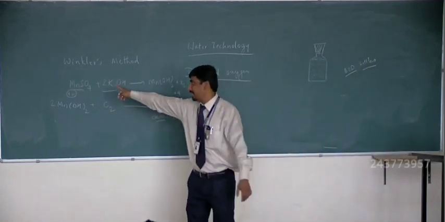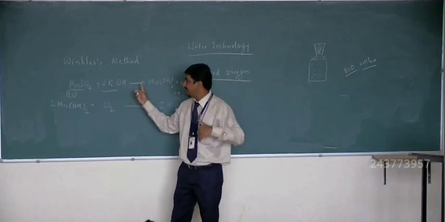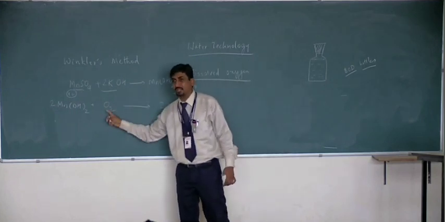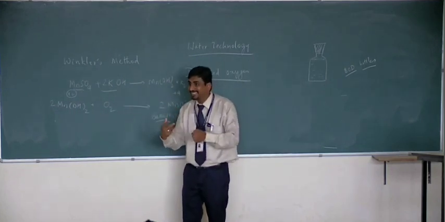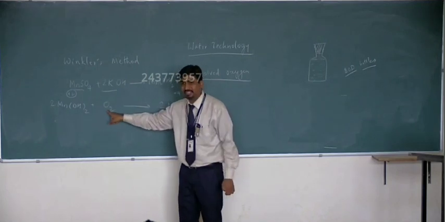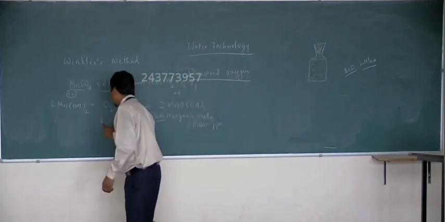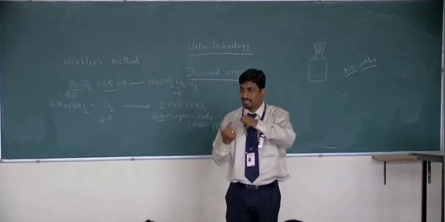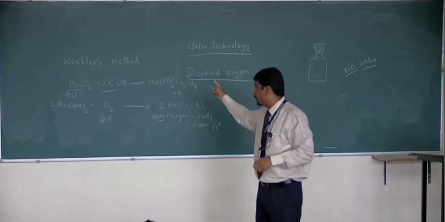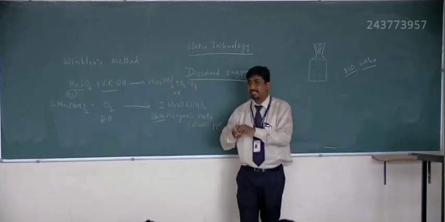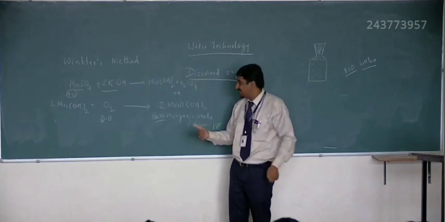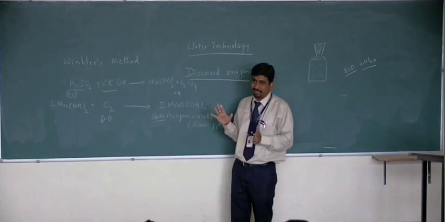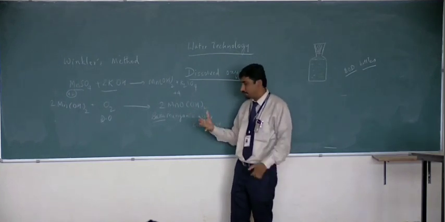So what happens? MnSO4 you added reacts with KOH forming manganese hydroxide. This manganese hydroxide takes the dissolved oxygen. It reacts with the dissolved oxygen. The oxygen I have written here is the dissolved oxygen. It is closed and then we shake it. This manganese hydroxide scavenges all the oxygen and forms a brown precipitate. We shake it for some time and keep it as it is for 10-15 minutes. So we get a brown precipitate.